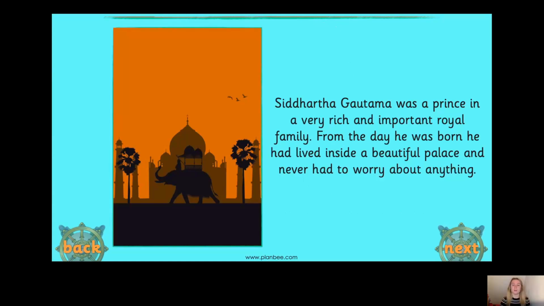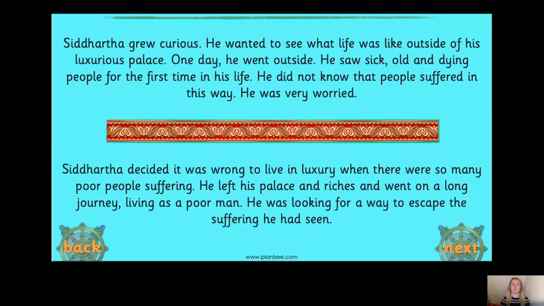Now, Siddhartha Gautama was a prince in a very rich and important royal family. From the day he was born, he had lived inside a beautiful palace and never had anything to worry about. Siddhartha grew curious. So he'd been in the palace and he hadn't really been out of it. So he was curious.